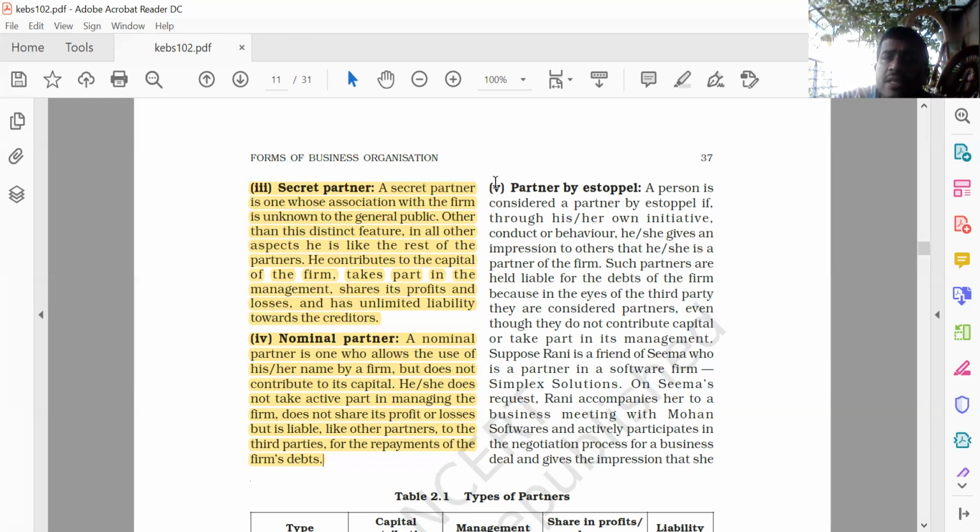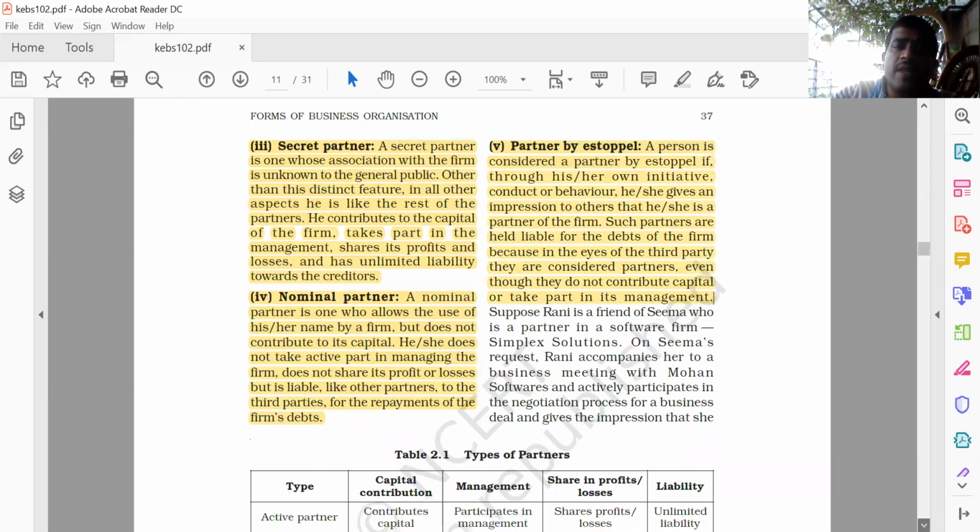So what we can say? A person is considered a partner by Estoppel if through his or her initiative, conduct or behavior, he or she gives an impression to others that he or she is a partner. Such partners are held liable for the debts of the firm because in the eyes of the third party, they are considered as partners, even though they do not contribute the capital or take part in the management.